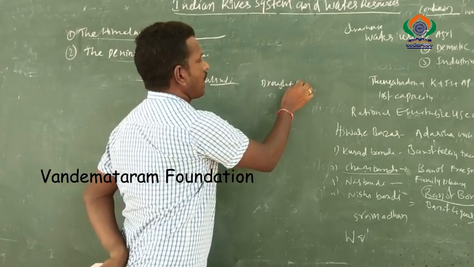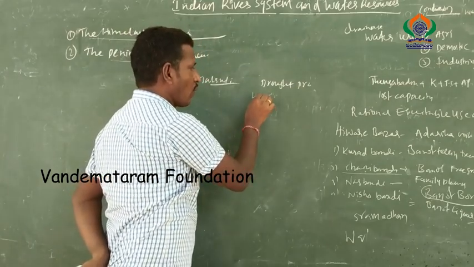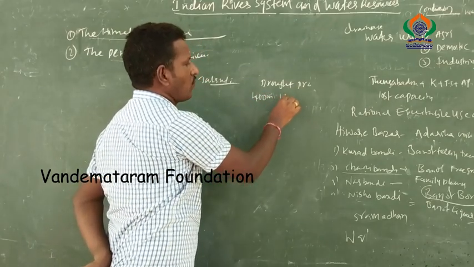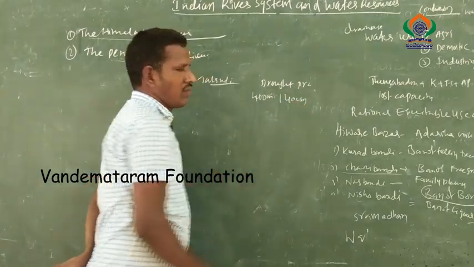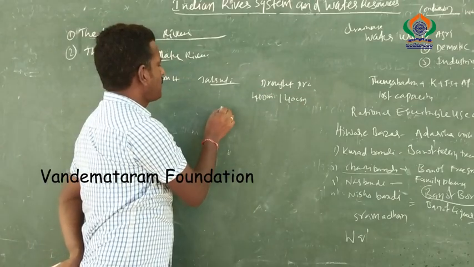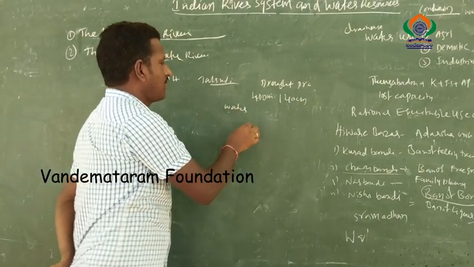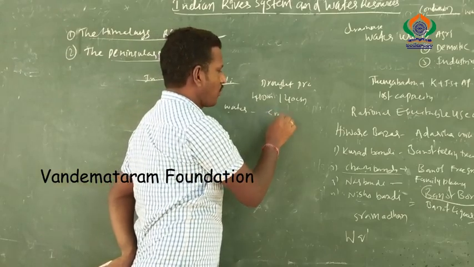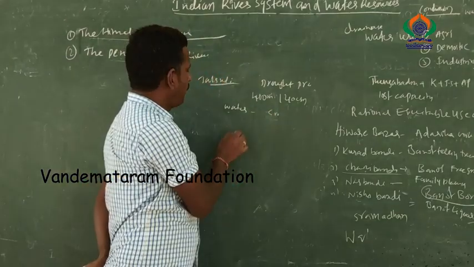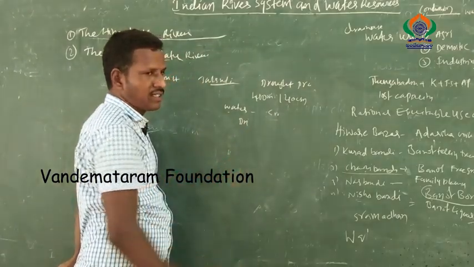This area received only 400 millimeters of water, that is 40 centimeters only, so it is considered a drought area. The people suffer for water, the crops also fail in that area, and even drinking water is not available.